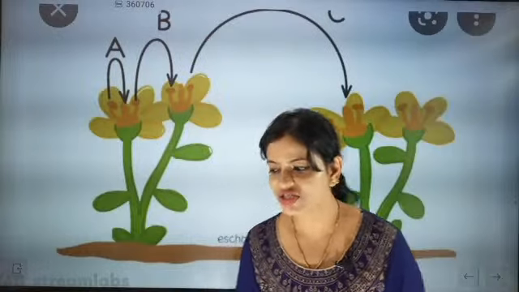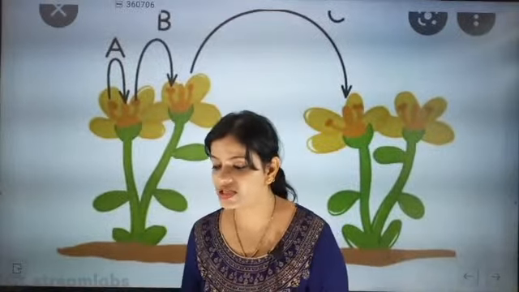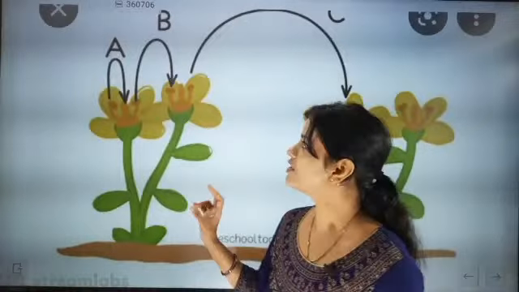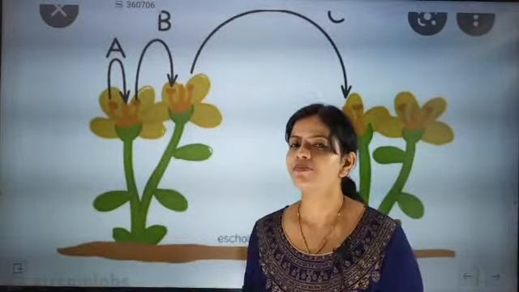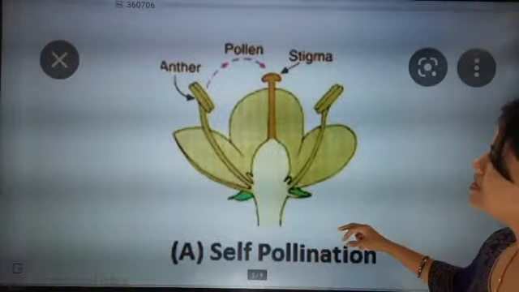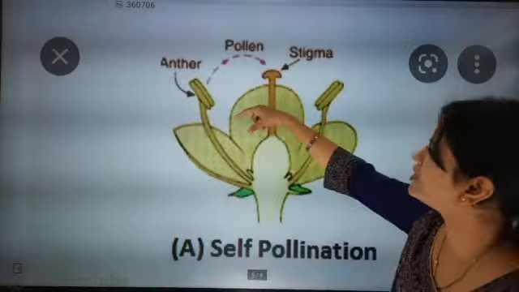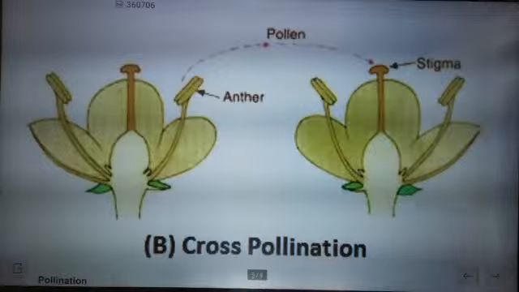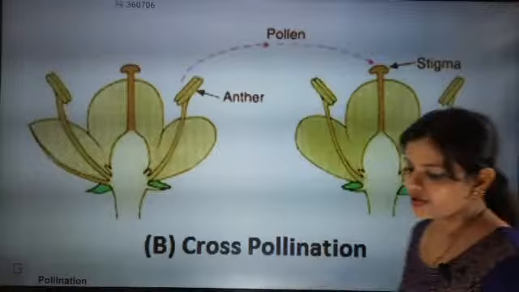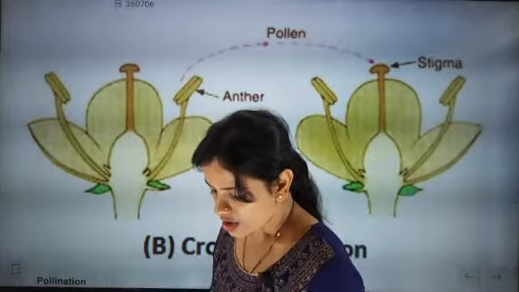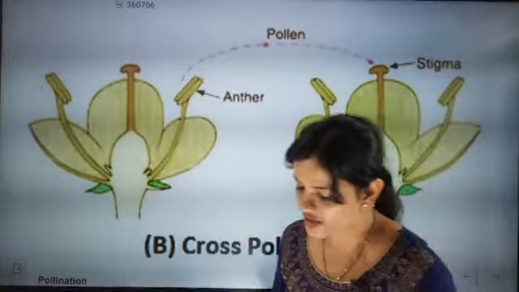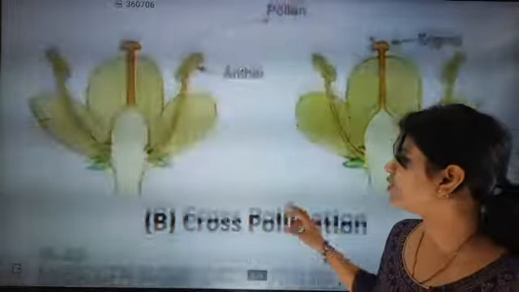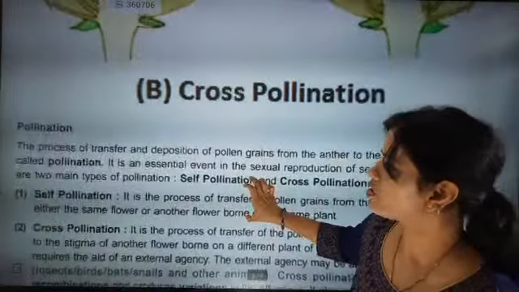Different flowers of same species from the same plant, if it is coming, then self pollination, but from a different plant it is cross pollination. Now let's see this clearly. So now beta, this is self pollination, from the same flower. Now you see cross pollination is this one. Two different flowers, when it is going, then cross pollination. A and B are self-pollination and C is cross-pollination. Now another important point about cross-pollination.